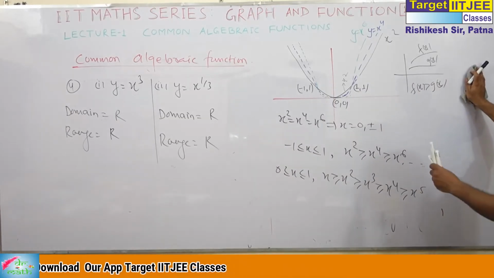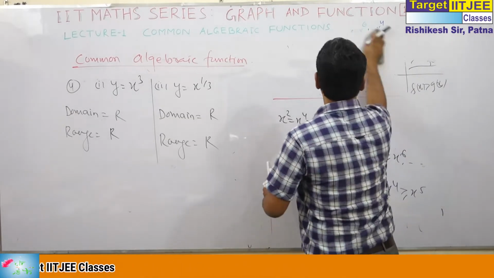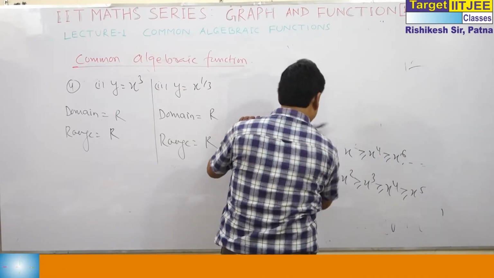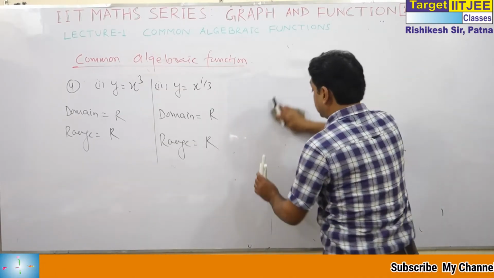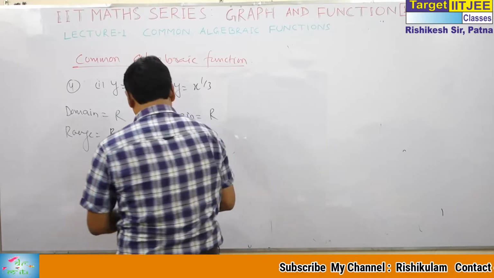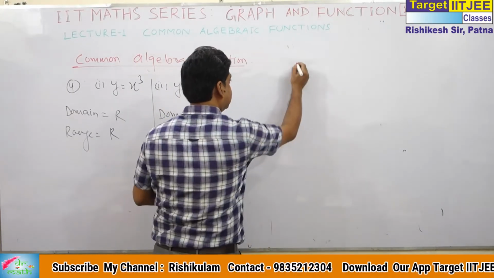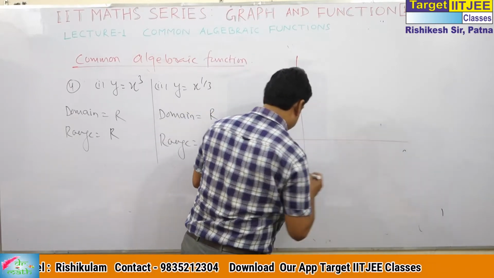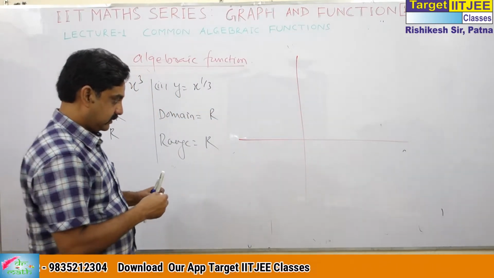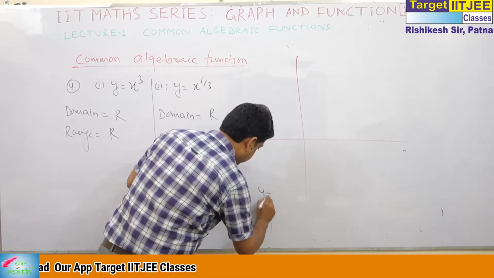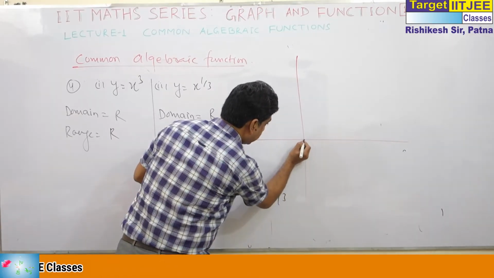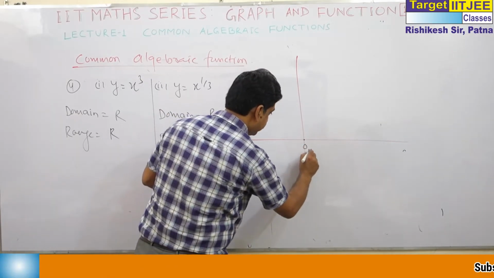Now see. Let me erase this one. What is the graph of y is equal to x cube? If we go from data, y is equal to x cube, at x is equal to 0, y is equal to 0.